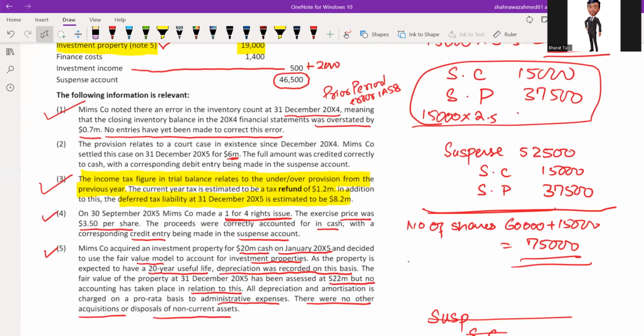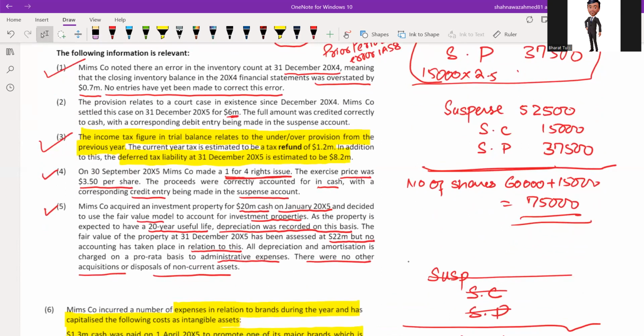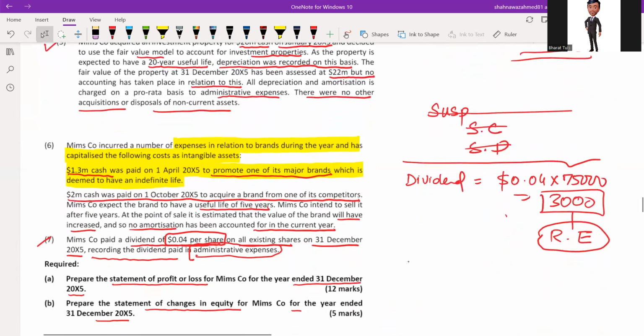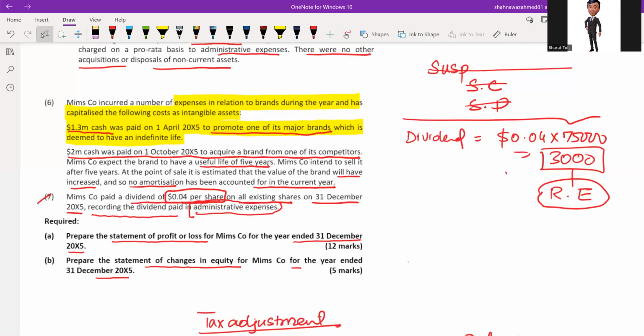Second was IAS 37 provision. Third one was tax refund and deferred tax. Fourth one was right issue with suspense account. Fifth was investment property error. And sixth one was a capitalized brand name and no amortization was recognized. Seventh one was dividend was charged by mistake or in error to administrative expense. Okay, so we have made some omission errors against the suspense account, completed our profit and loss account, which resulted in loss, and then the statement of changes in equity.